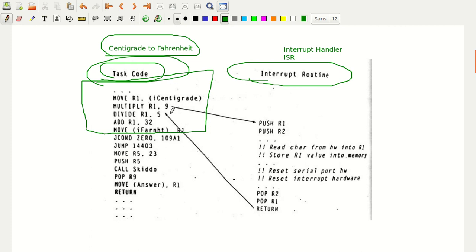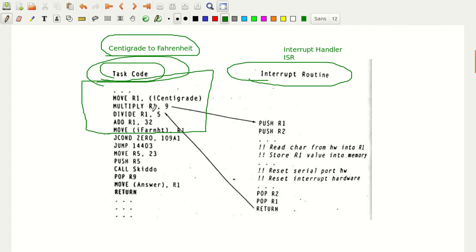Of course, we know this formula: you multiply the value by 9, divide by 5, then add 32, and finally store that in the Fahrenheit variable. This is the centigrade variable. First, move the centigrade value you receive to the R1 register. R1 contains the centigrade value, so multiply it by 9, then divide by 5, then add 32. Finally, move the result to the Fahrenheit variable. This is the code that converts centigrade to Fahrenheit.